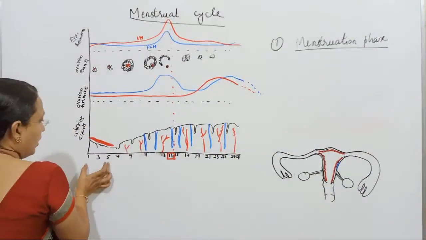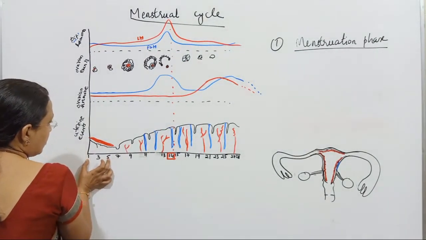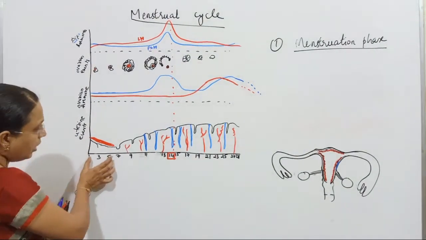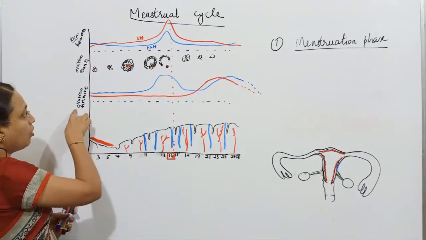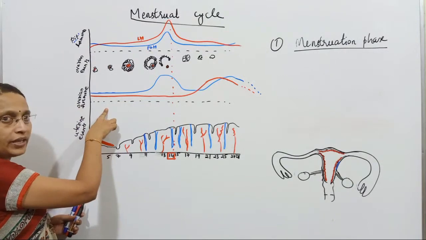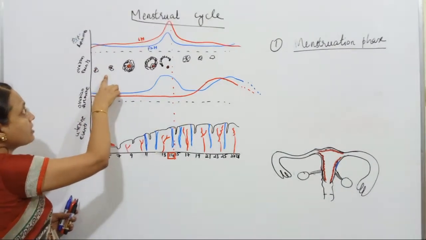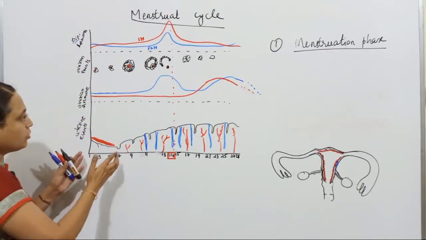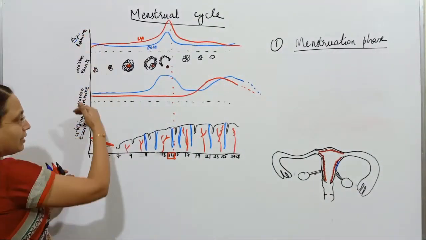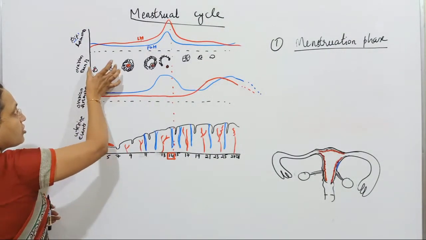Now as you can see, from day 1 to day 5, the phase is considered to be the menstrual phase. During these days, what is the uterine event? What is the fate of ovarian hormones? What happens to ovarian events? And what happens to pituitary hormones? This you can observe directly by seeing the diagram, that between the first and fifth day, what are the changes occurring at different levels.